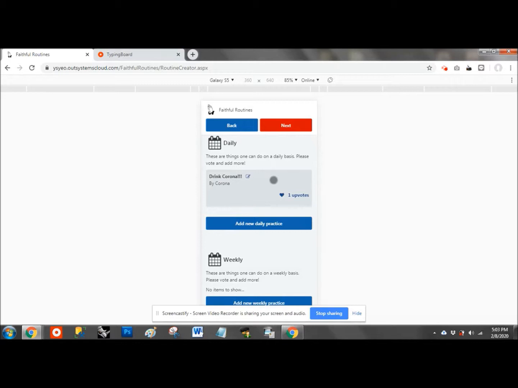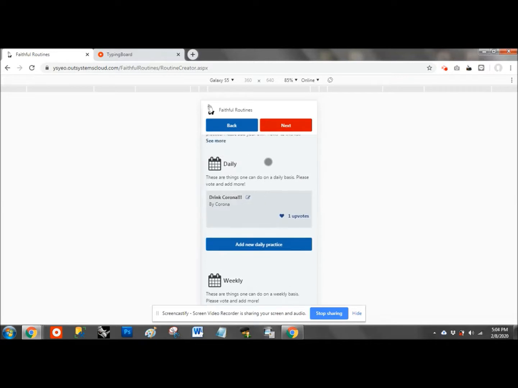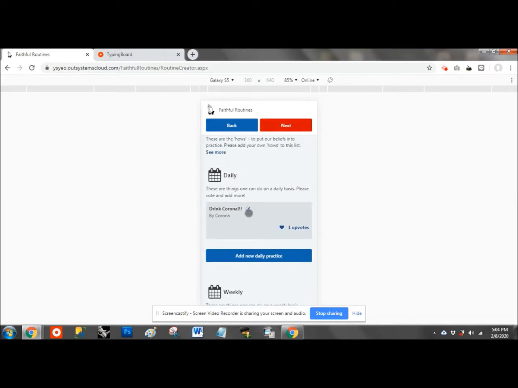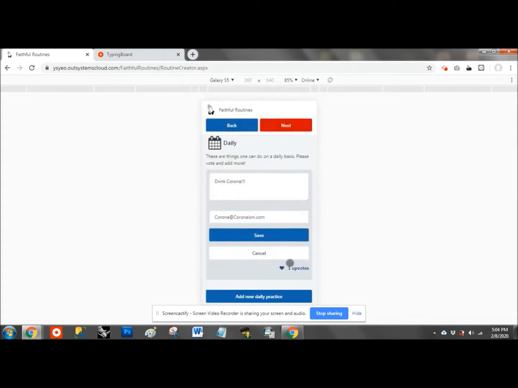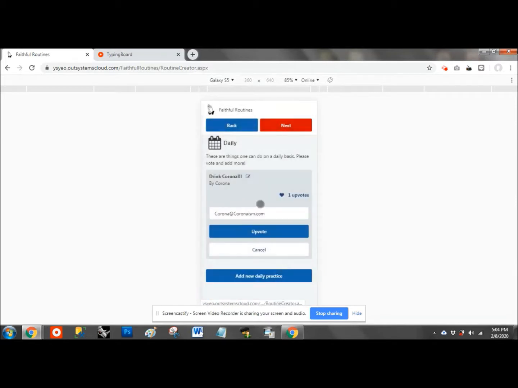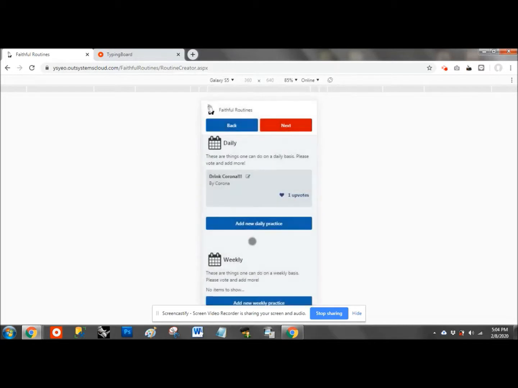Okay, so the updating of the list reuses part of the add edit post logic. So again, reusability. The upvote code is also used by belief and practices regardless of whether it's daily, monthly, yearly, etc. Another thing to note is that showing the upvote form hides the edit form. Okay, so now we open the edit form first, showing the voting form hides the edit form, and vice versa. Okay, so we can also try and upvote again.